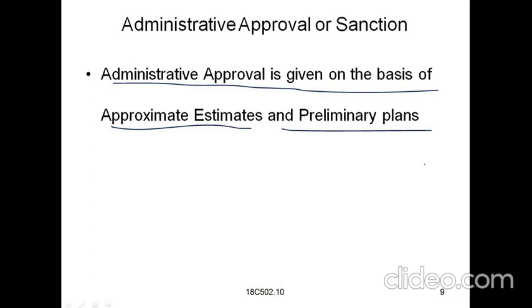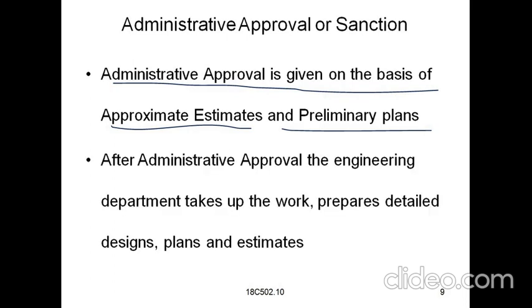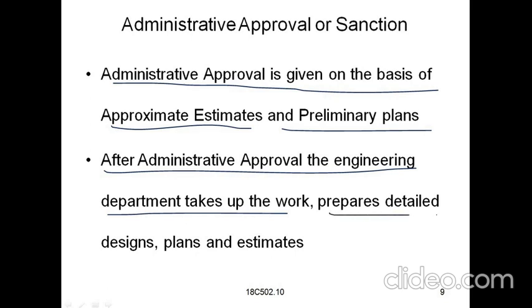So here, this administrative approval or sanction will be checked and inspected in detail by the competent authorities. The plans, the drawings of the building structure, should also be submitted in the administrative approval file. And next you can see, after administrative approval, the engineering department takes up the work, prepares detailed designs, plans and